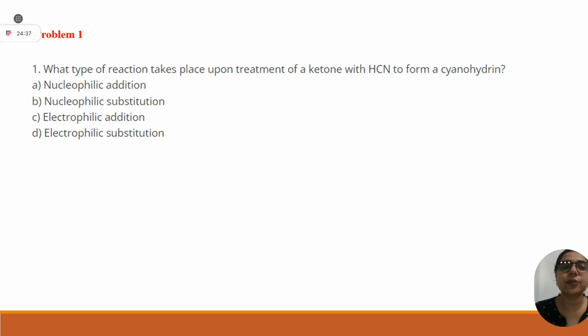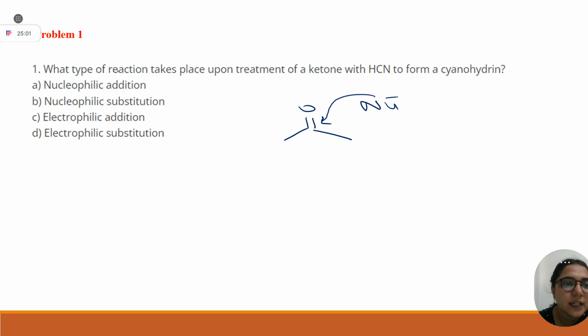So today we are going to cover nucleophilic addition reactions and their stereochemistry. First of all, what is nucleophilic addition? This is your carbonyl. Whenever any external nucleophile adds onto this carbonyl, it is your nucleophilic addition.